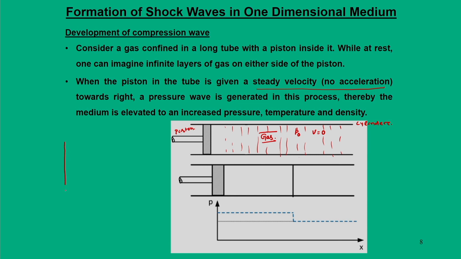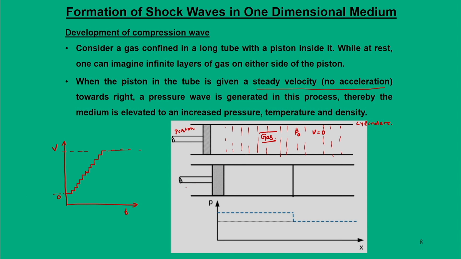If I try to plot this velocity versus time for the piston, initially it is 0. If I want to change the velocity from 0 to a certain finite value, then I am looking at this happening in very small steps.